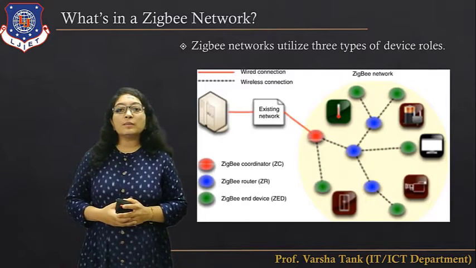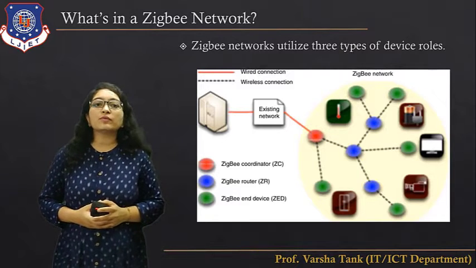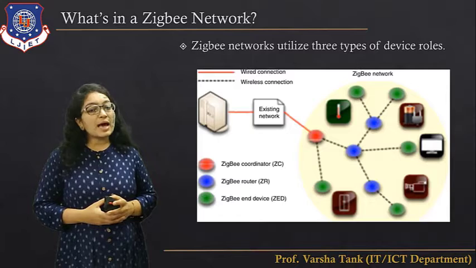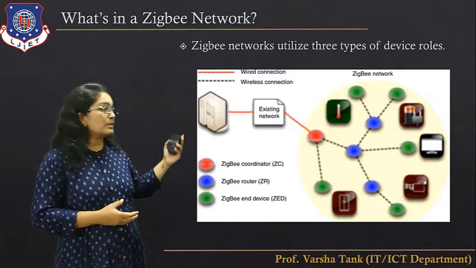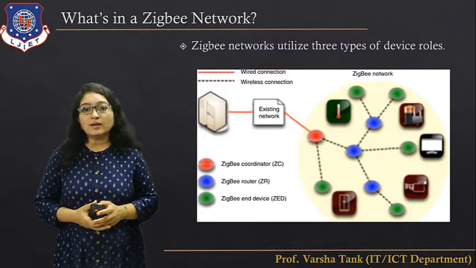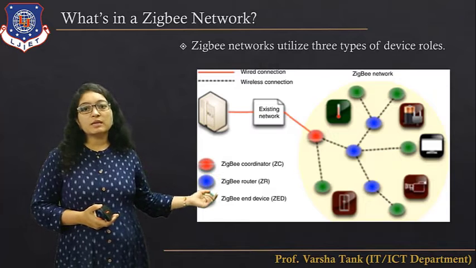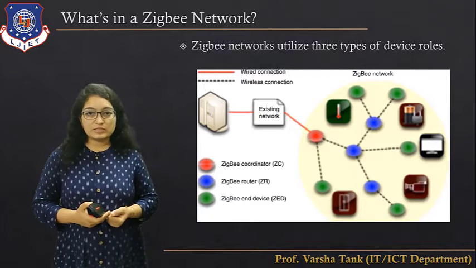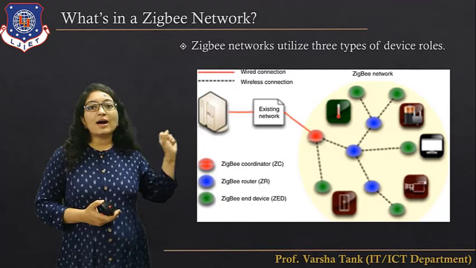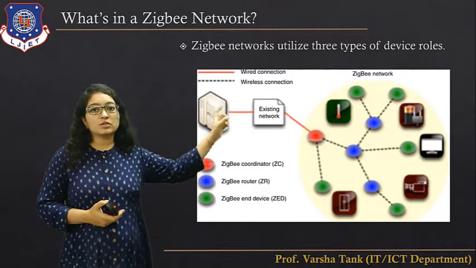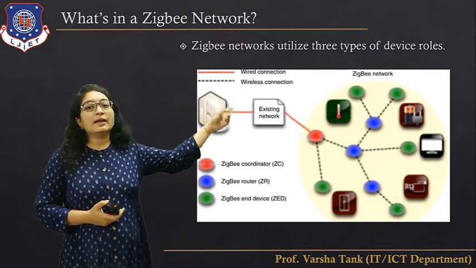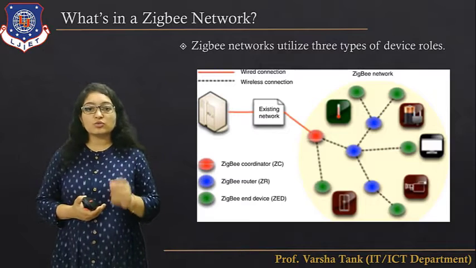Now here the ZigBee network utilizes three types of devices. Each device has its own role. You can see these three types of devices are the ZigBee coordinator, ZigBee router, and ZigBee end devices. Here there is a wired connection network, and here there is a wireless connection network that is using ZigBee.